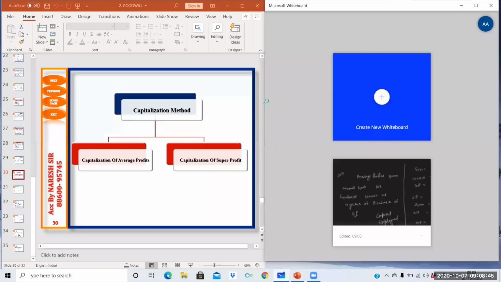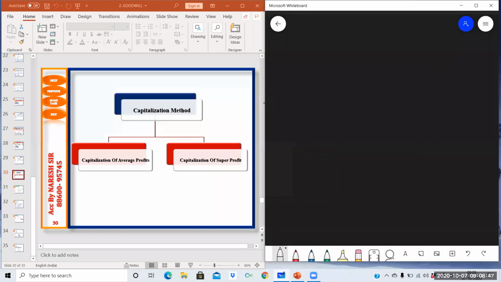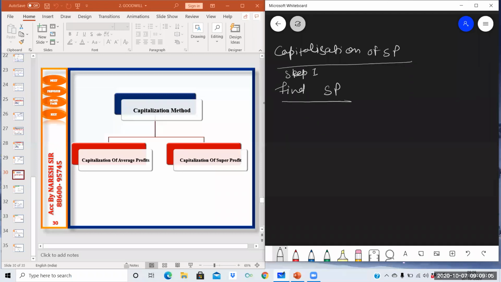So I am going to write the steps of capitalization of super profits. First step is find super profits. For finding super profits, all the steps will remain same as I told you yesterday. What were the steps for finding super profits? Let's do a recap.